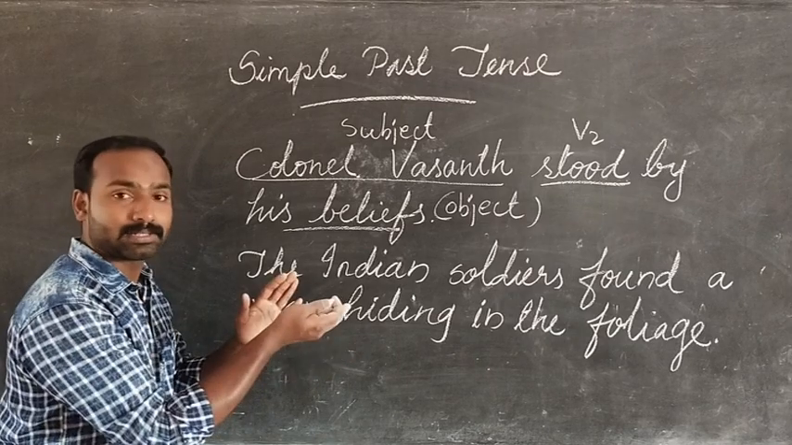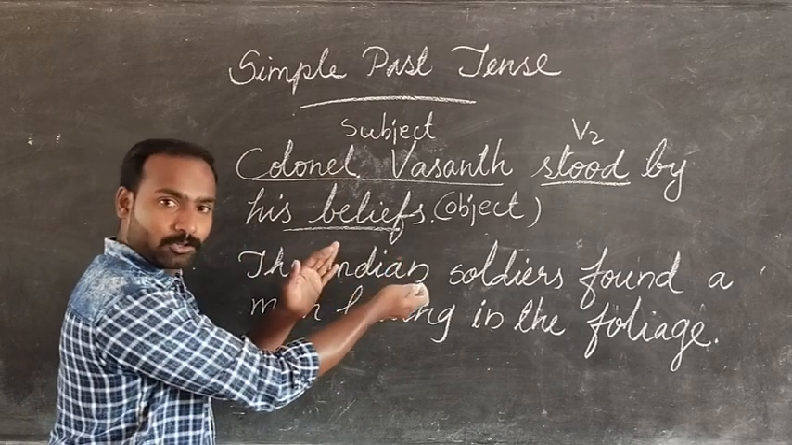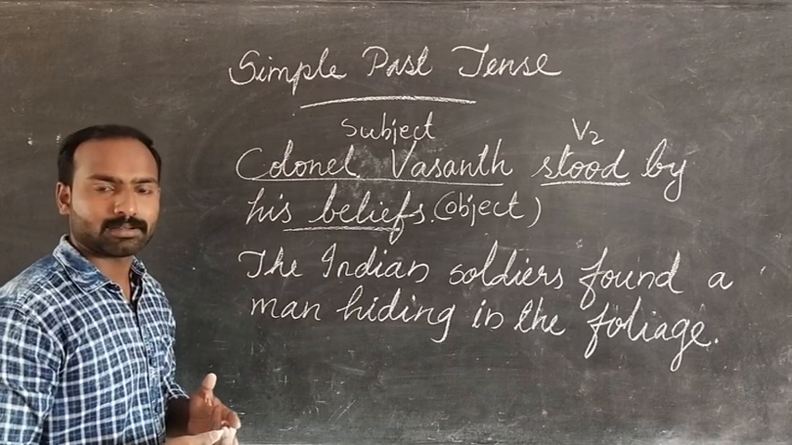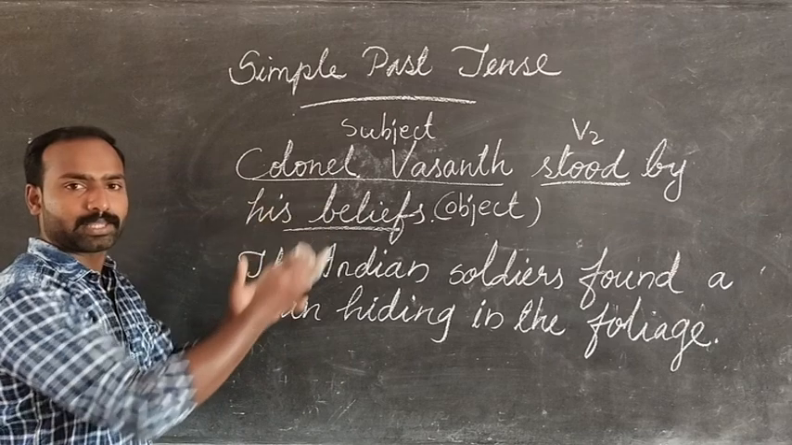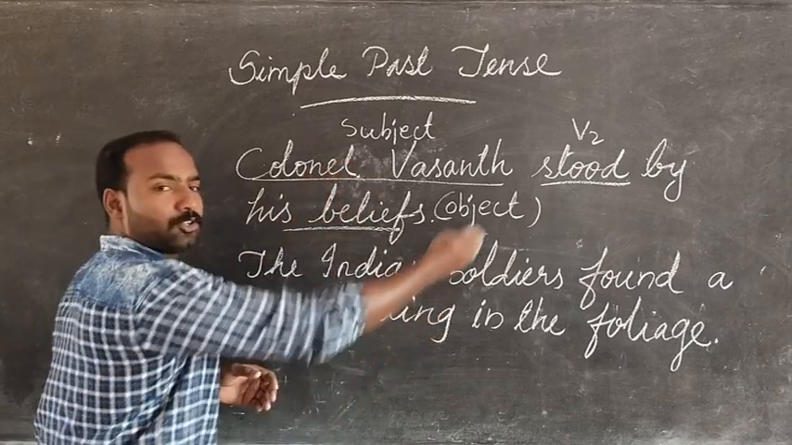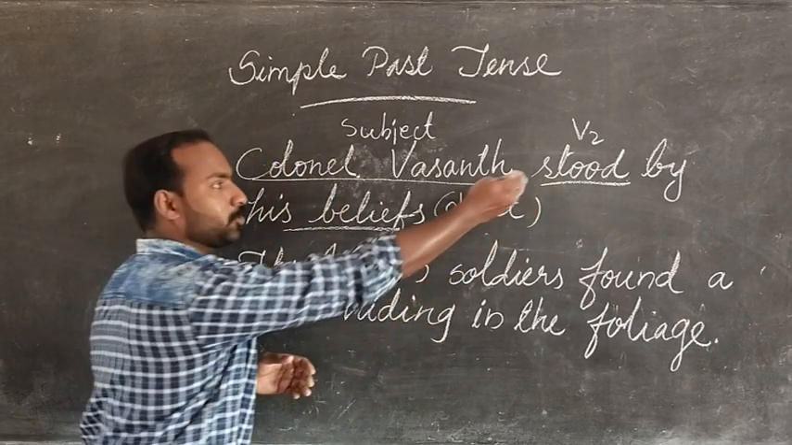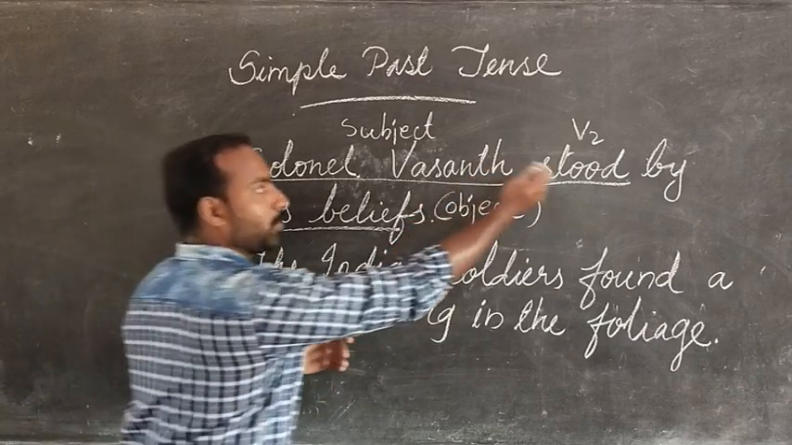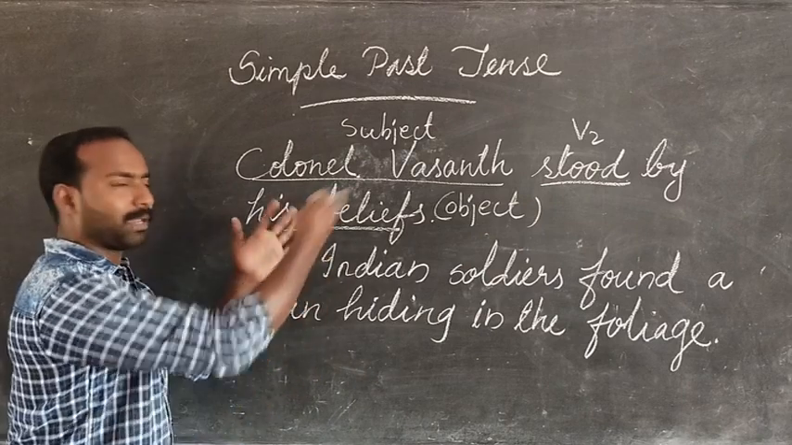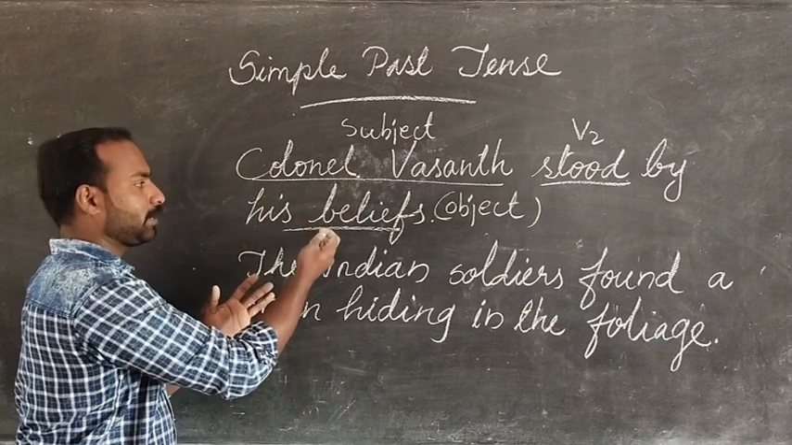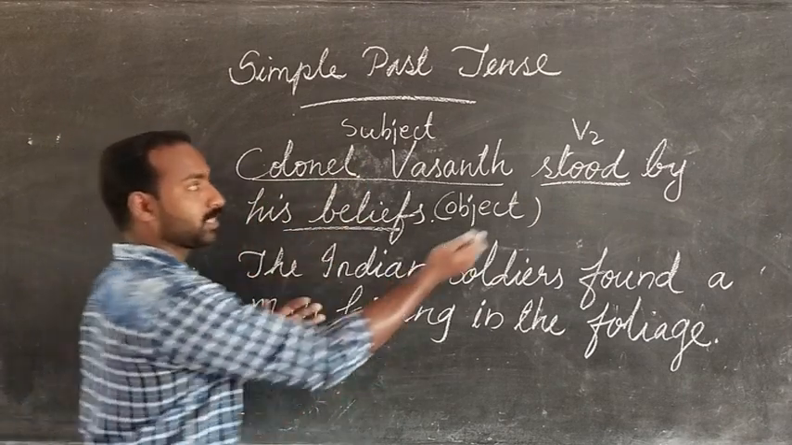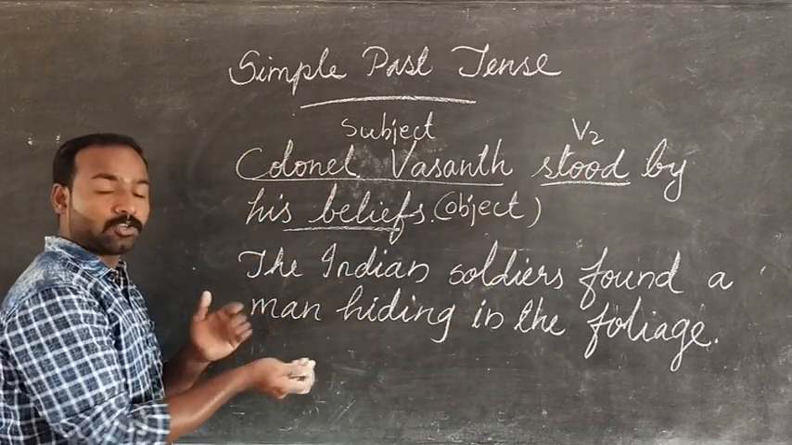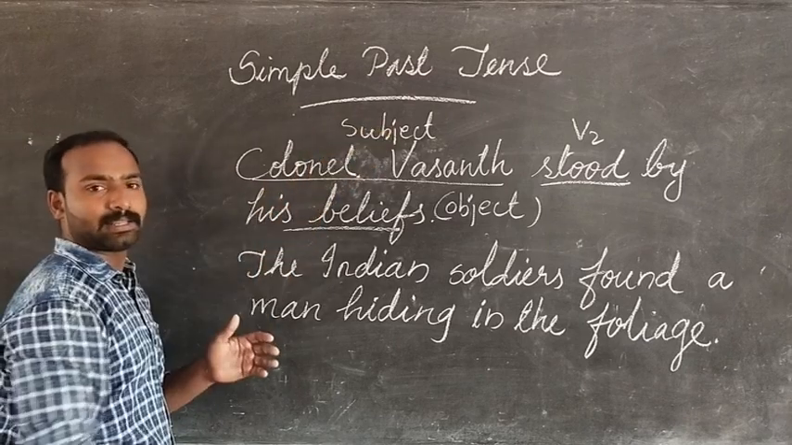Can you convert this simple past tense into simple present tense? What you have to do is change the rule. That's all. Subject is there. V2 form of the verb is given here. What is that? Stood. We have to change V2 into V1. The remaining things are the same. Subject is the same, object also is the same. We need to just change the V2 form of the verb to V1. Then we will get simple present tense.